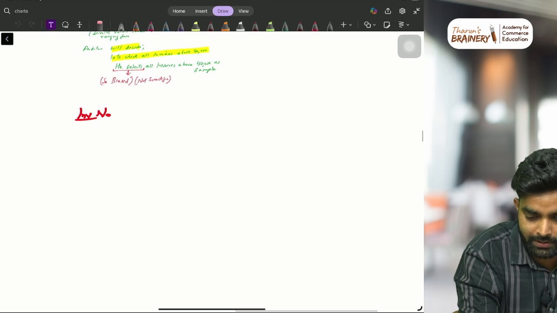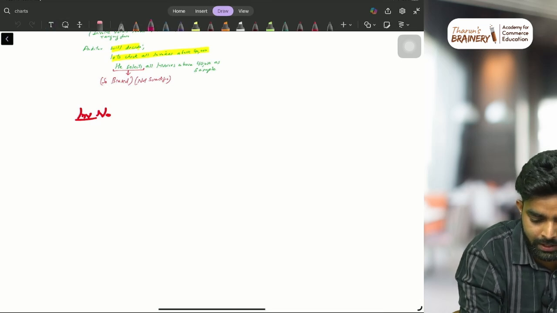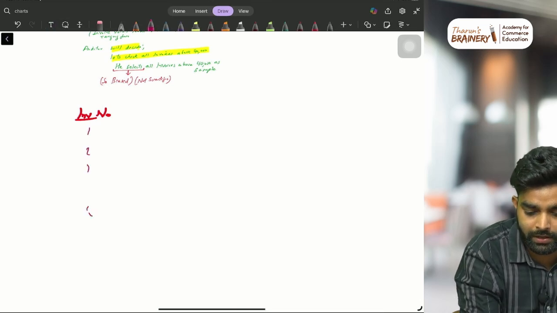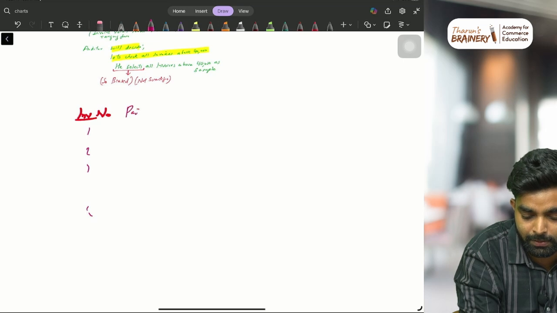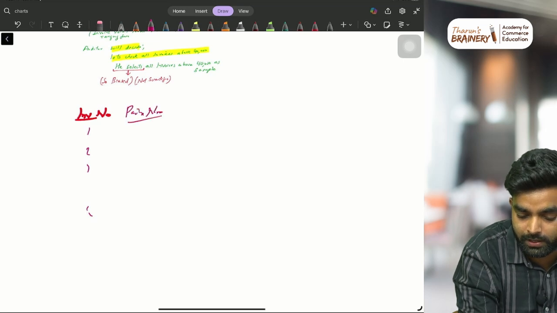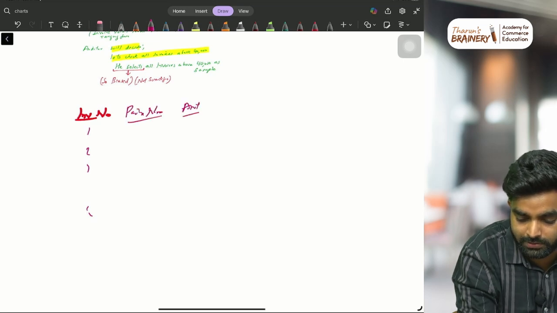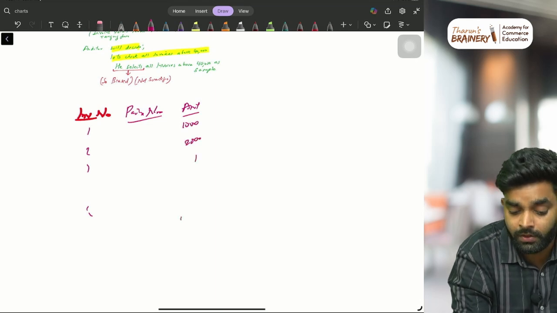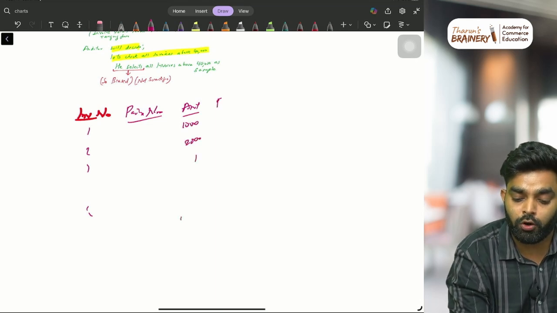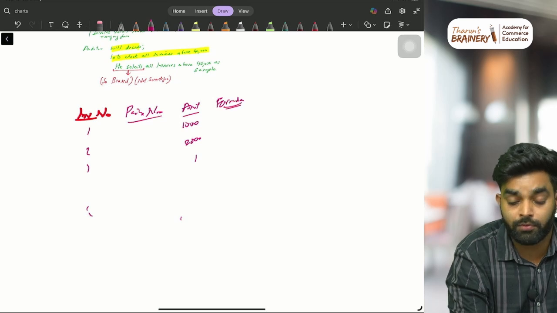And you all know Excel, right? Invoice numbers like 1, 2, 3, 000 bills will be here. Then the party's name will be here. Then here you will have the amount of the bills, like each 1,000, 2,000, some amounts will be here. But here you will put a formula. In Excel you can put formulas.